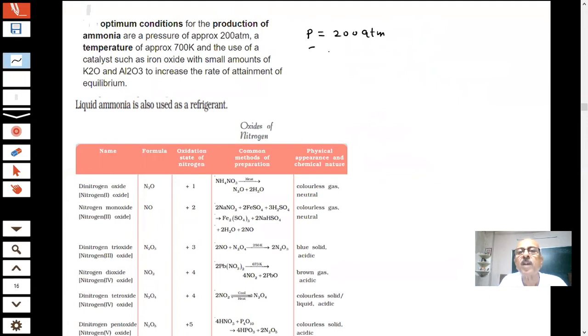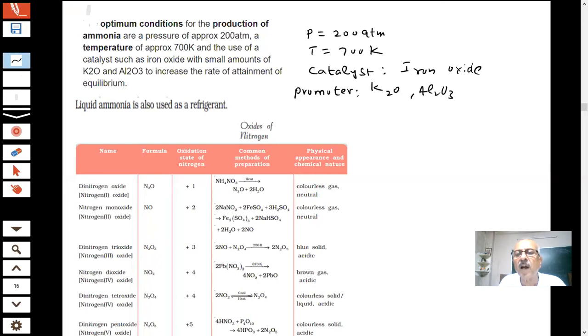Temperature, students, 700 Kelvin. Catalyst is being used. What catalyst are you using, student? Iron oxide. Catalyst iron oxide. And there is a small amount of K2O and Al2O3 being added. What are the roles of these? They are actually promoters.